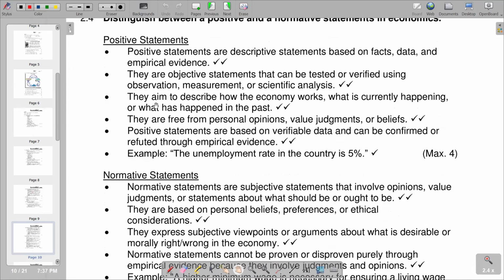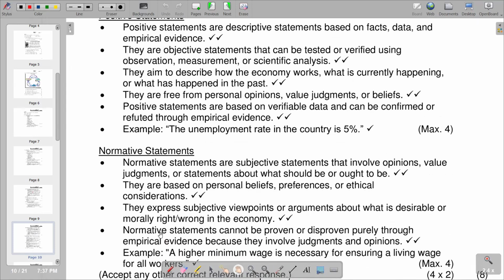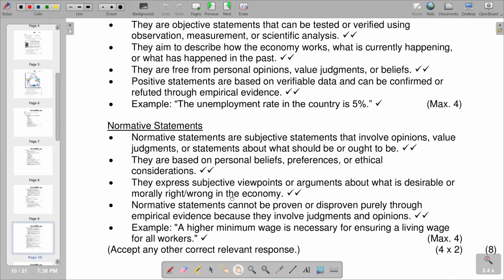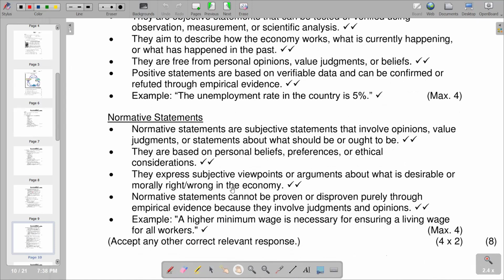To go to the next point, under positive statements, they aim to describe how the economy works, what is currently happening, or what has happened in the past. Whereas if you go to normative, we are saying they express subjective viewpoints or arguments about what is desirable or morally right or wrong in the economy. So these are the differences that we can deduce between the two.